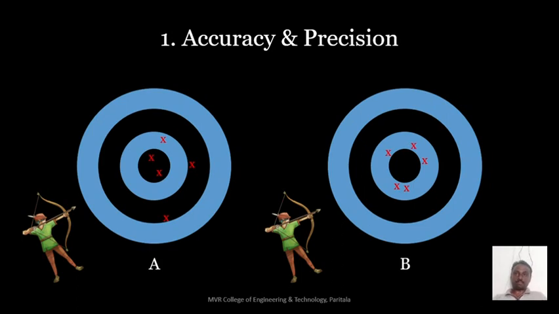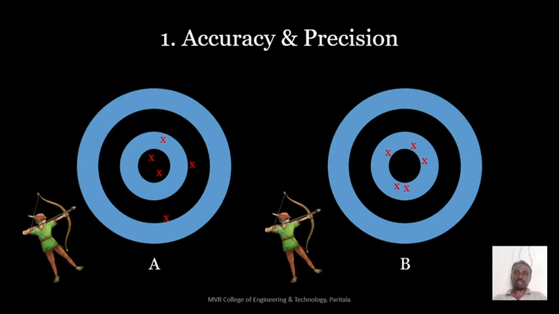Person A hit 2 times nearest to the target. The inner middle point can be considered as the nearest target. So person A hit 2 times in the middle circle, which means he is nearest to the true value, so he is accurate at those 2 times.